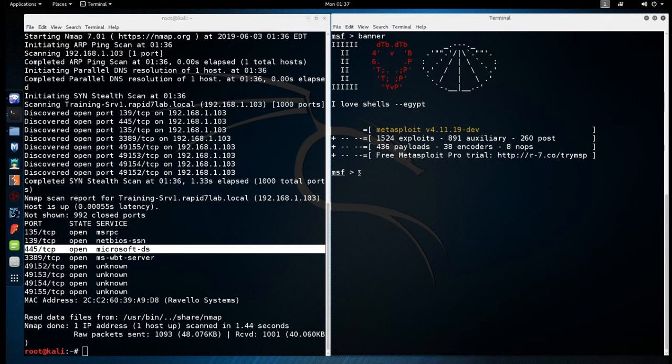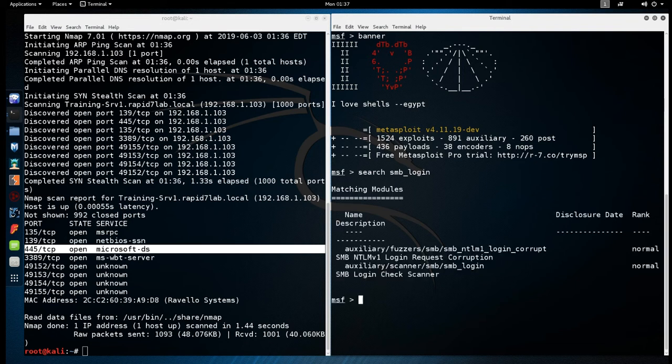So we're going to hop on over to our Metasploit framework here. I love shells. Who doesn't? And let's see if we can find this SMB login module and take advantage of that. So we're going to search SMB login, and we got some results. We don't want a fuzzer, we want the scanner. So we're going to use our SMB login. Cool, so we got that module loaded.